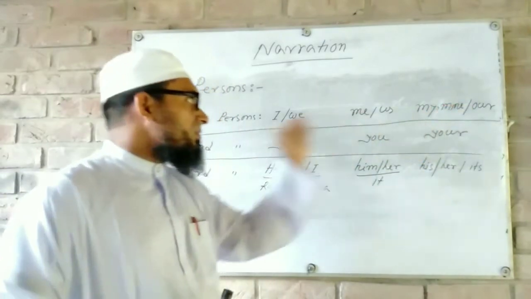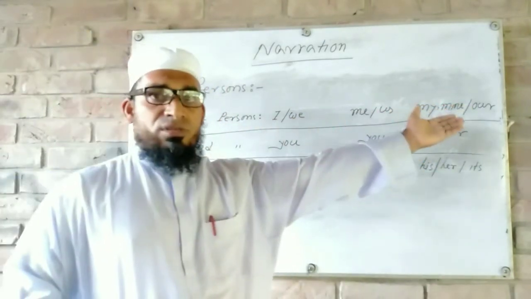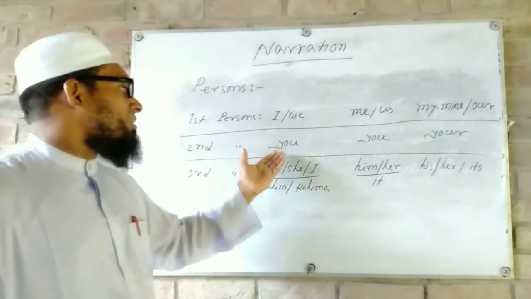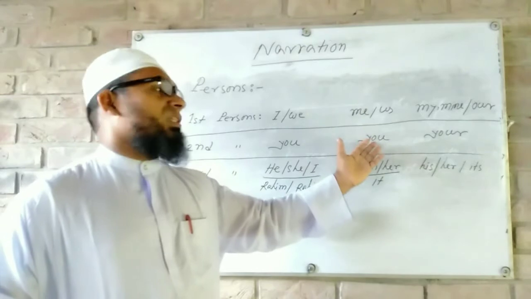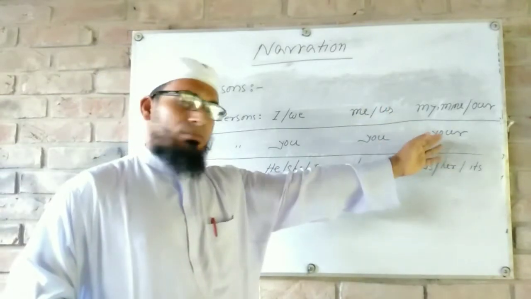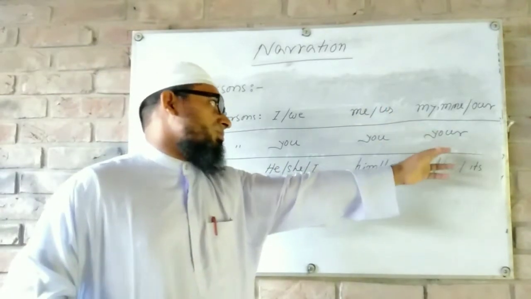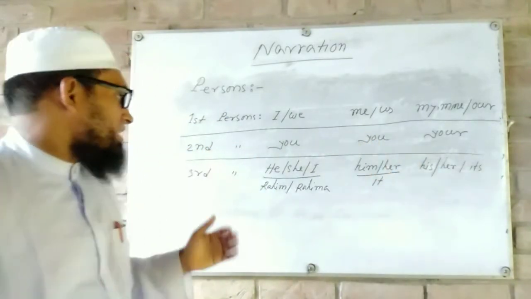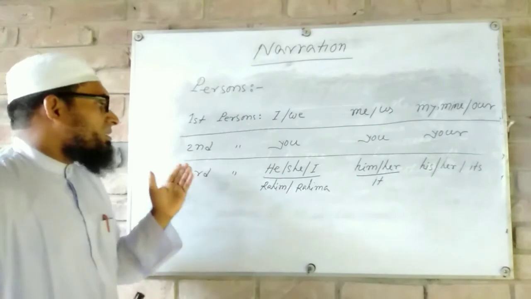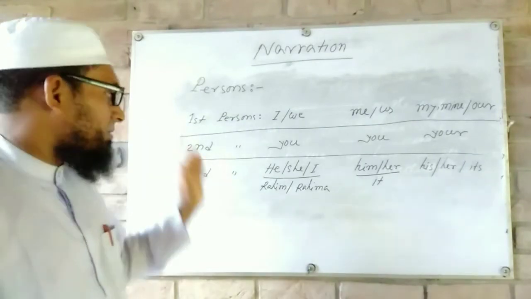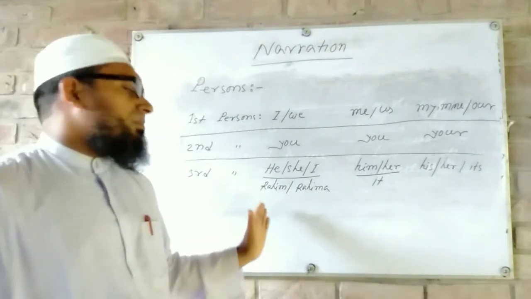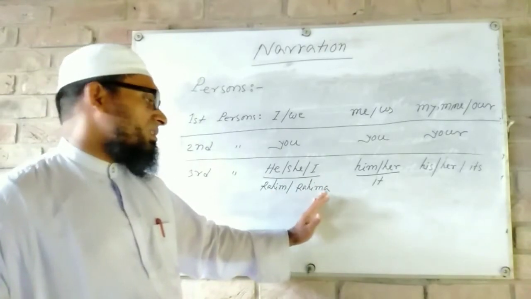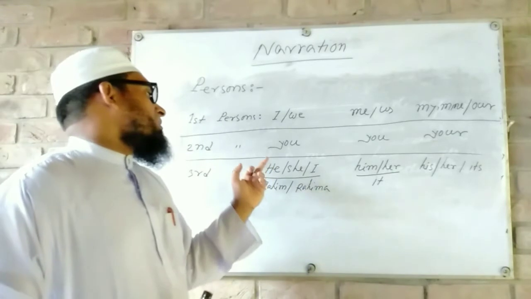So all are first persons. And the next one, second person: subjective case you, objective case you, and possessive case your. These all are second persons. And the next one, thirdly and finally, third persons. Here any name, Rohim, Rohima is a noun, and this is also third person. He, she.